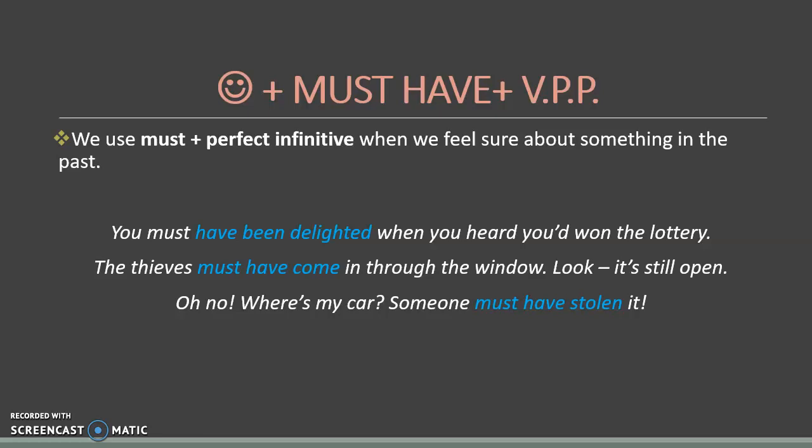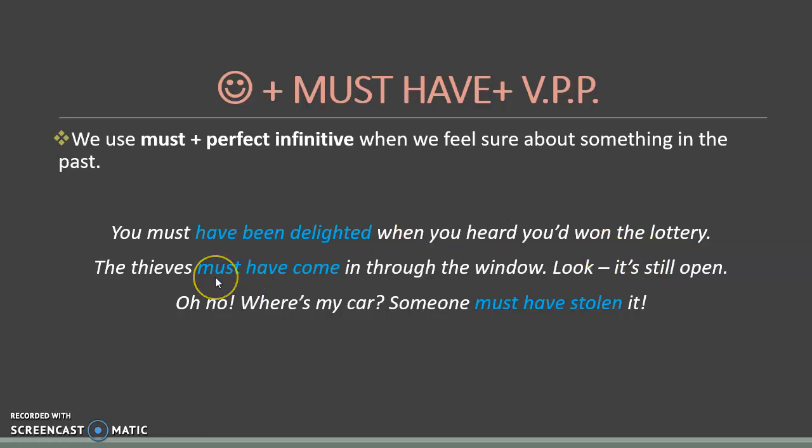What does that mean? That normally you have proof about the things that happened in the past, and you are going to be making deductions that are very accurate and that are according to some facts that you already know about the past. So for example, when you say "you must have been delighted when you heard you've won the lottery," it means that you are very sure that this happened because, well, if somebody won the lottery, you are sure that this person is happy.